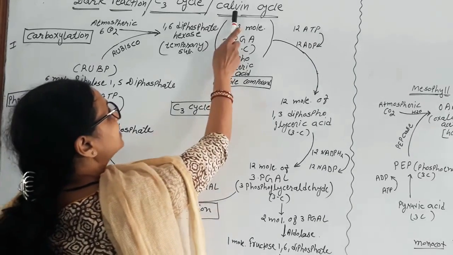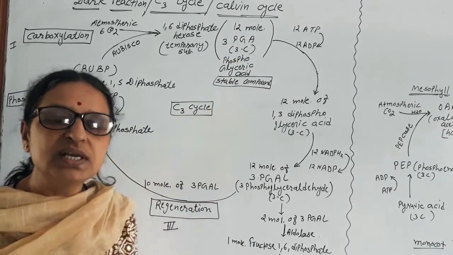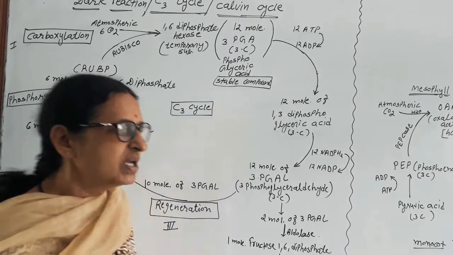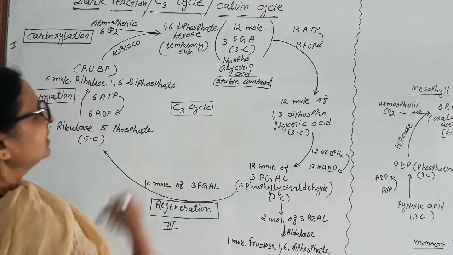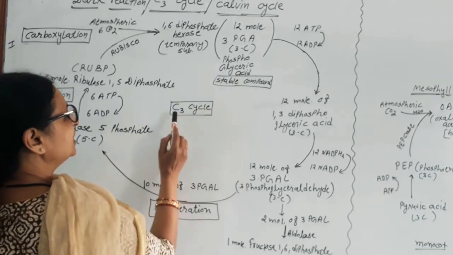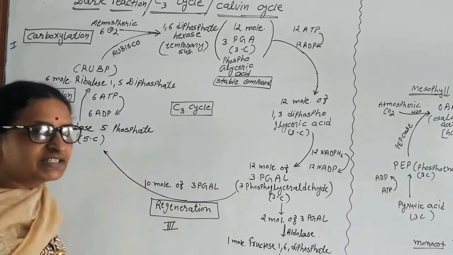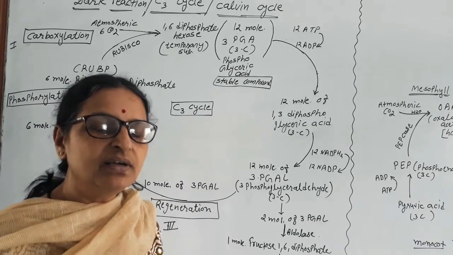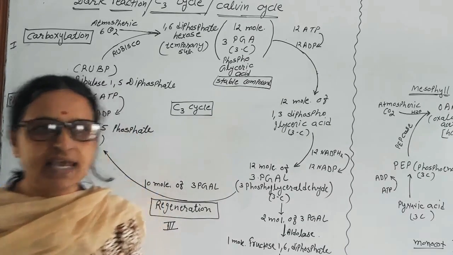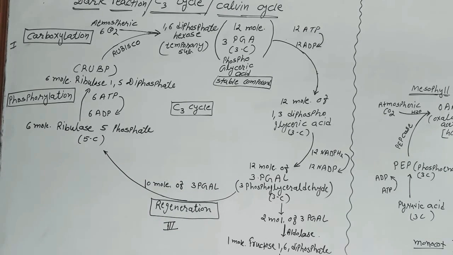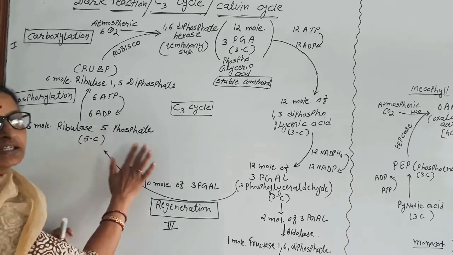Again it is called Calvin cycle because Melvin Calvin found this cycle. So C3 cycle or Calvin cycle or dark reaction, all these things are same. Dark reaction takes place in stroma.